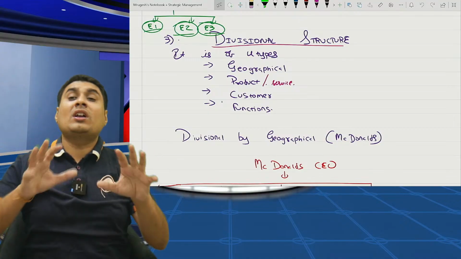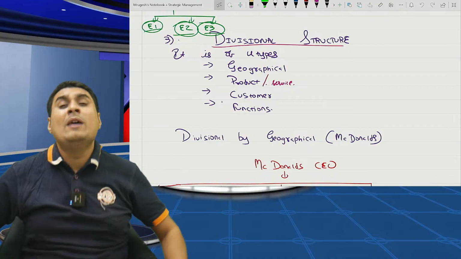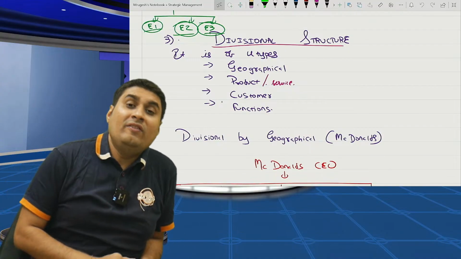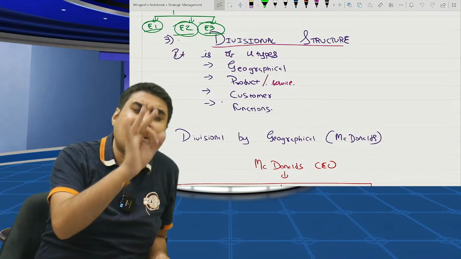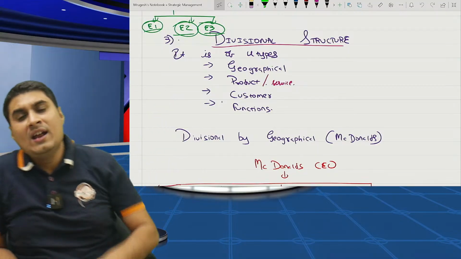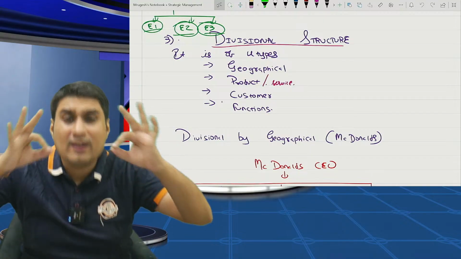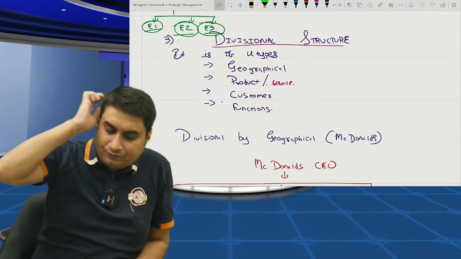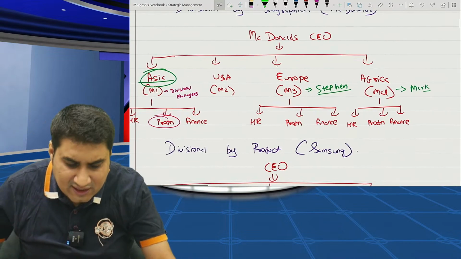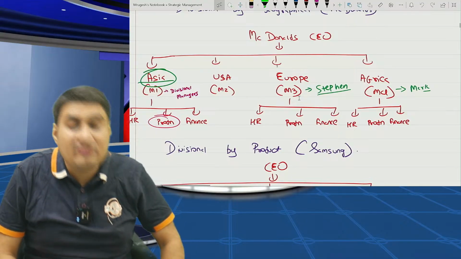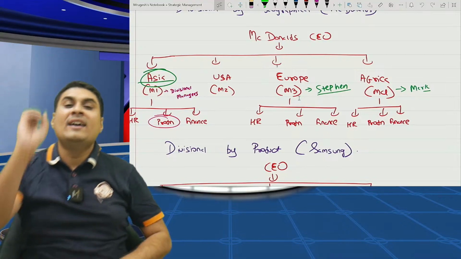Very good. It's for consumer goods firm like Hindustan Unilever Limited, Procter and Gamble, Patanjali. What they do? Okay, when you have variety of product and service and you want success in every product and every service, you will follow divisional. Divisional works in four ways: geographical, product, service, customer, function. Understand geographical. McD has done divisional by geographical. Here what is there? There is a CEO. Inside CEO, there are divisional head. There is a Asia head, there is a US head, there is a Europe head, there is a Africa head.